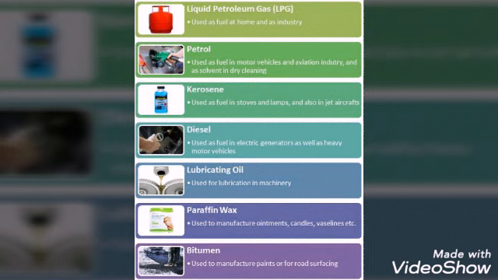The first constituent obtained is LPG at 20 degrees Celsius. LPG is used as a fuel in homes. The next fraction, petrol, is used as a fuel in vehicles. Kerosene is used as fuel for stoves and lamps and also in jet aircraft. Diesel is for heavy motor vehicles. Lubricating oil is for lubrication. Paraffin wax is for ointments and candles. And bitumen is for surfacing roads.